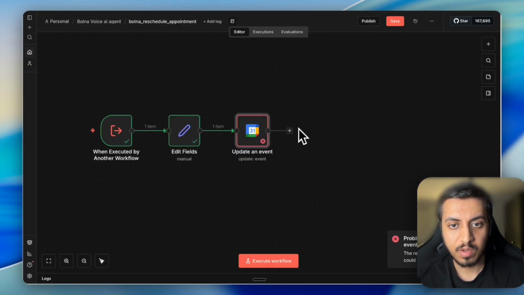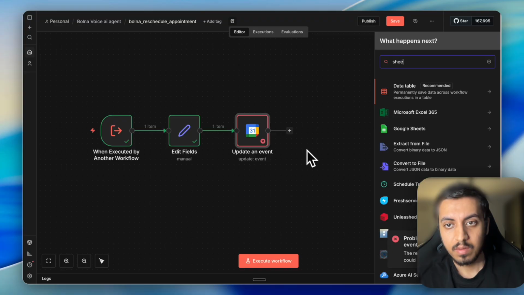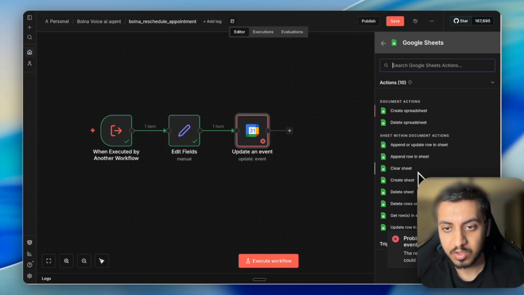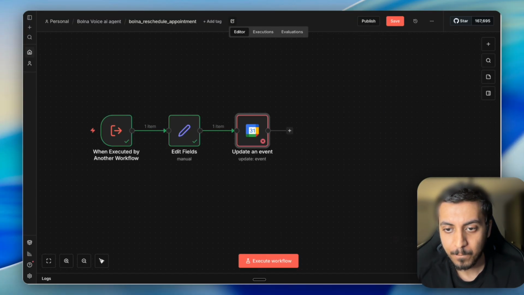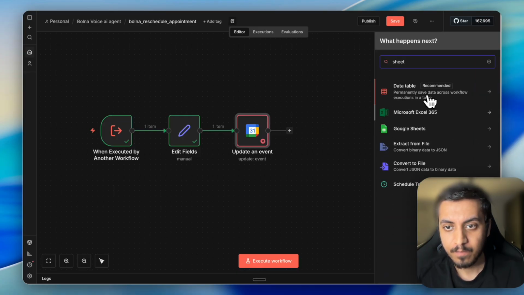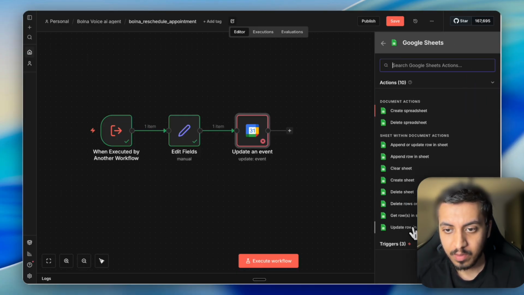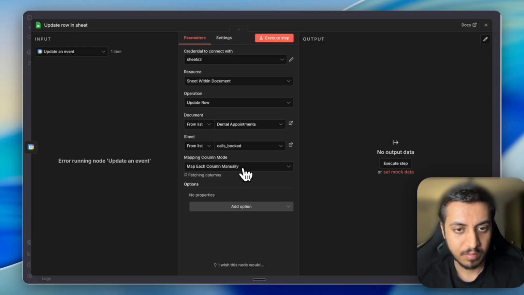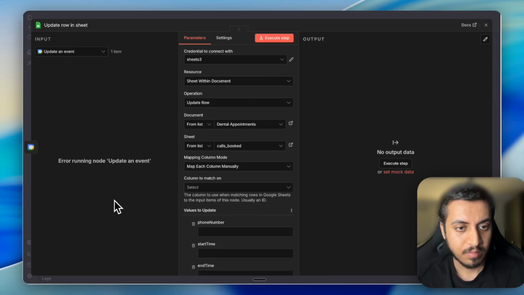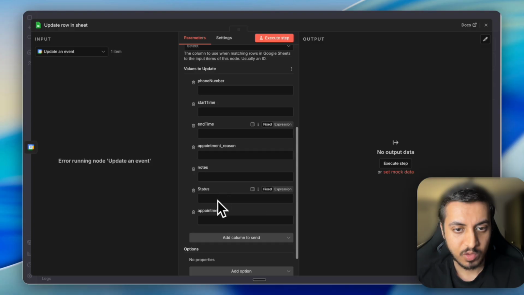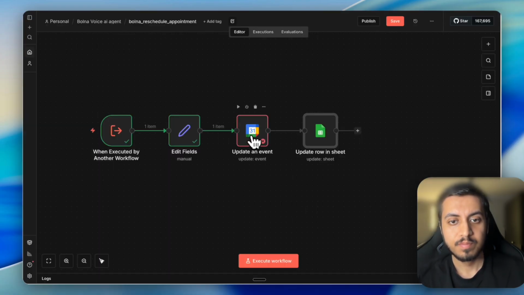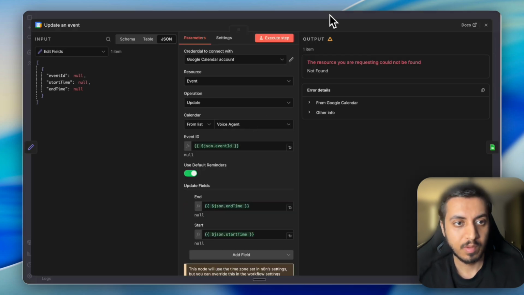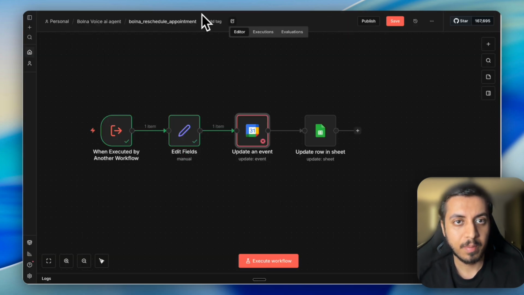And we will execute it. And we will update in the sheet. We need to update. So we need to match the appointment ID column. Let's give it a try.